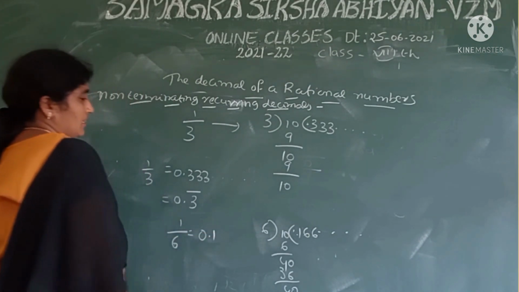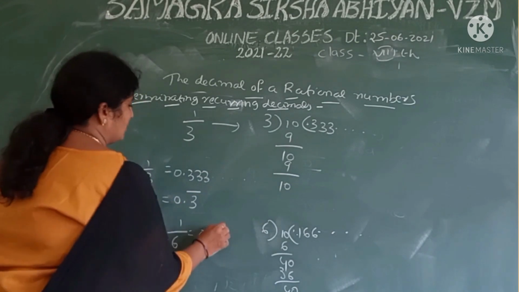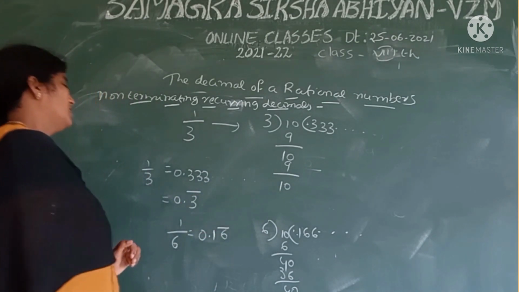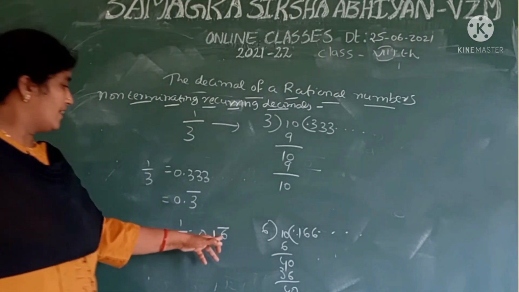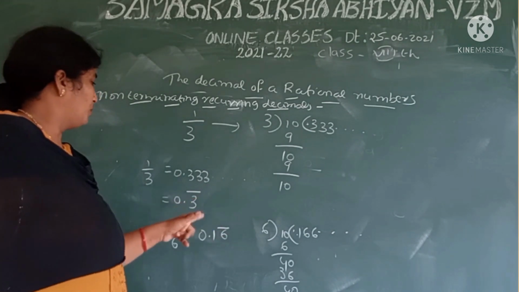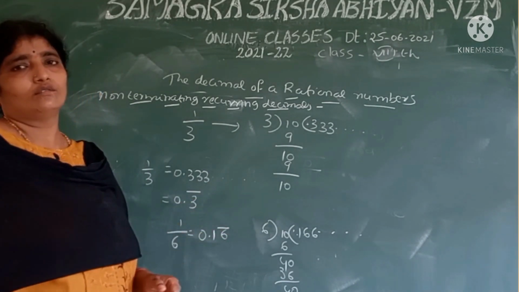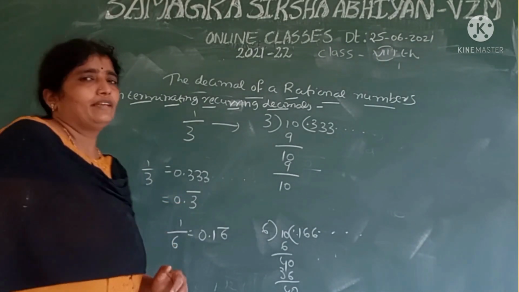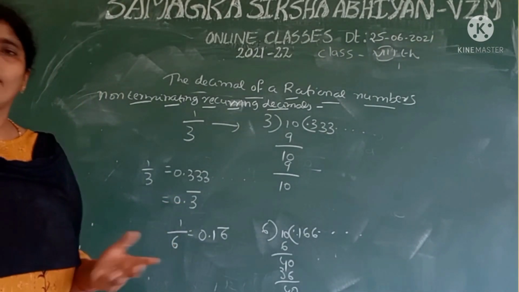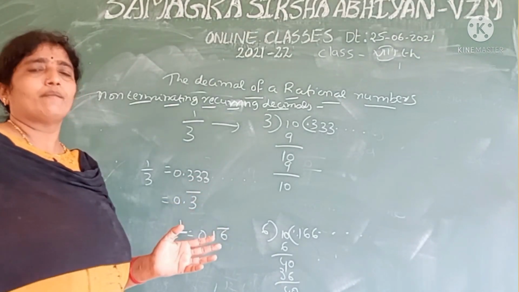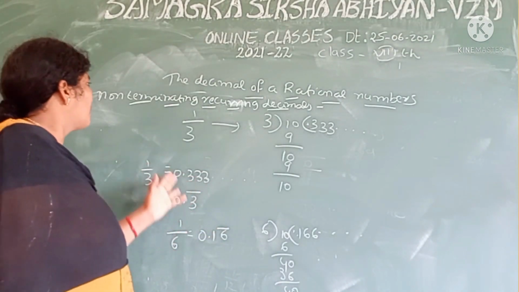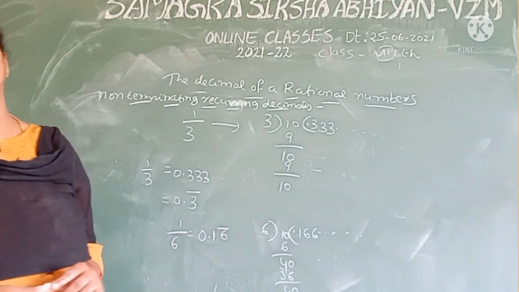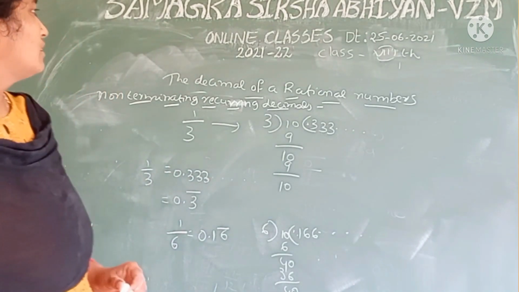Here there is a bar on 6 only. Therefore here 6 is repeating, so we put the bar on 6 only. This type of decimals are called non-terminating. Non-terminating means not ending. Recurring means a certain number is repeating. So this type of decimals are called non-terminating, recurring decimals.